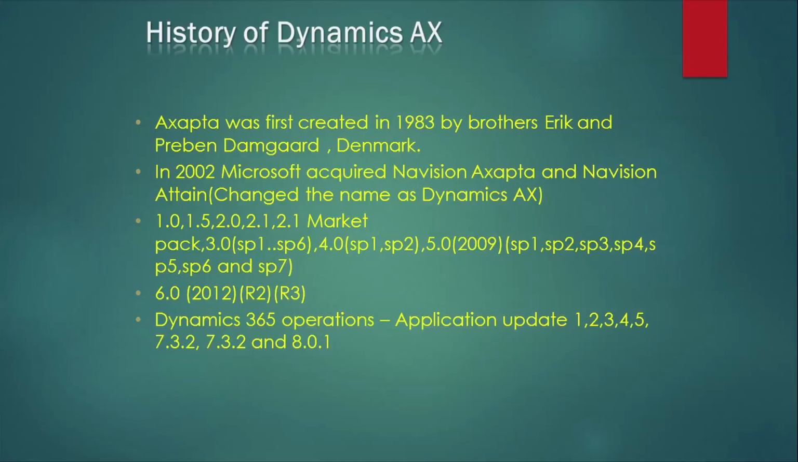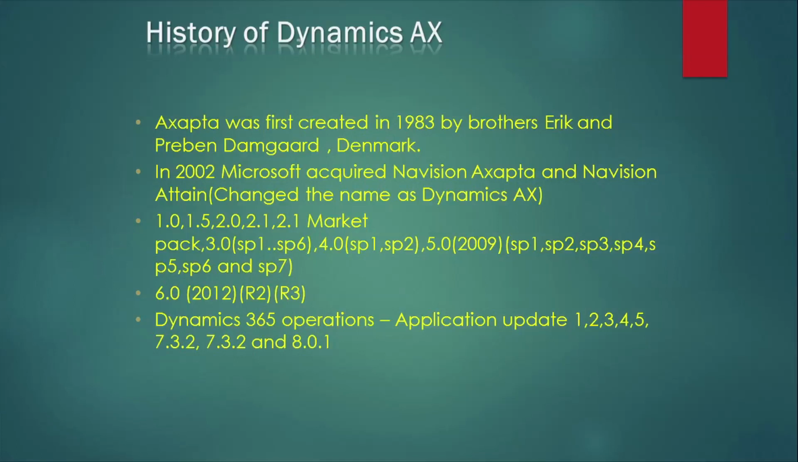The next version is 6.0, which we call AX 2012, which started with the RTM version, and R2, then the R3 version. Then the latest version is what we call AX7. In that AX7, at a later stage, they named it Dynamics 365 Finance and Operations. There are so many application updates. The final version is 8.0.1. So these are the Microsoft Dynamics AX versions and history.